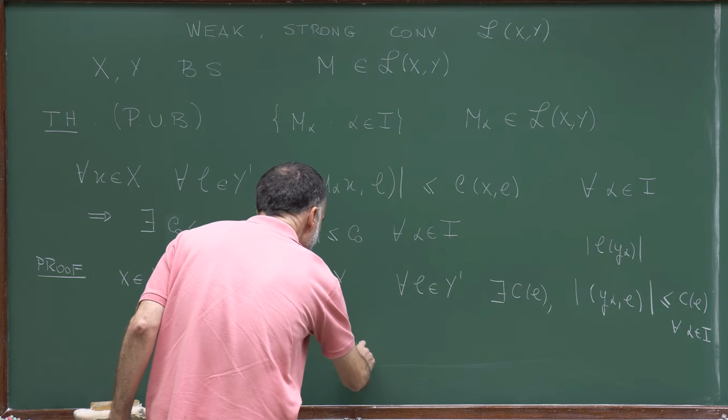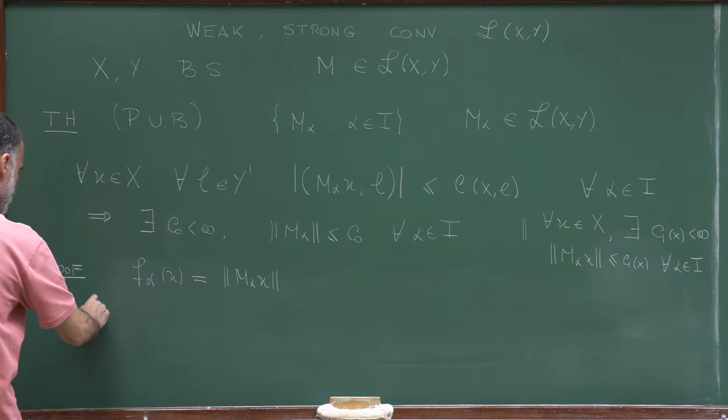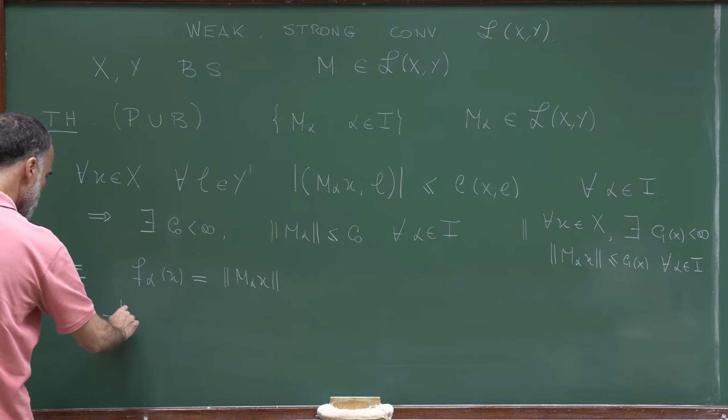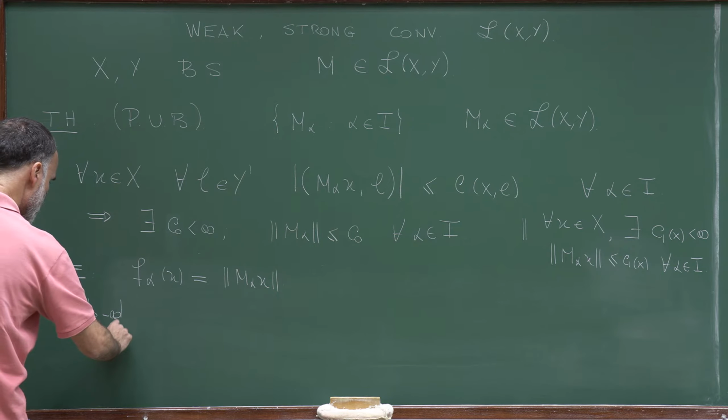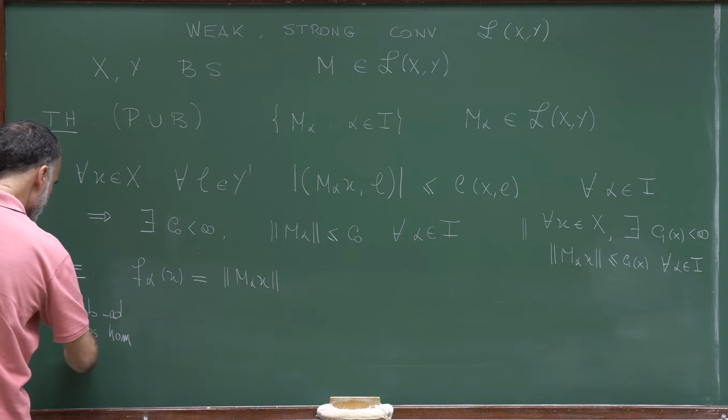Now we can complete the proof by defining a function f_alpha of x which is given by the norm of M_alpha x. We have seen, in the previous lecture, that these functions are subadditive, they are positive homogeneous, and that they are continuous.